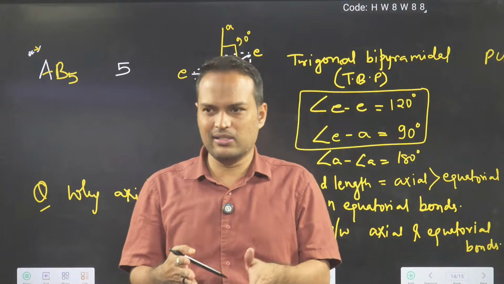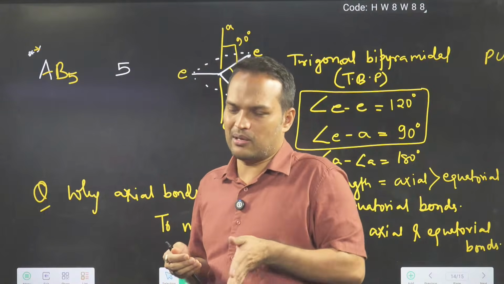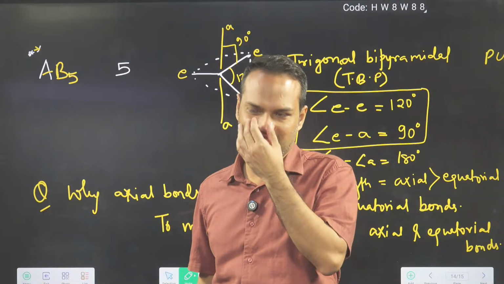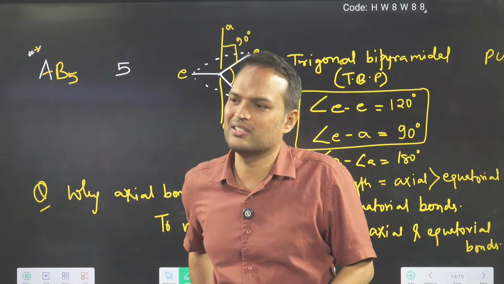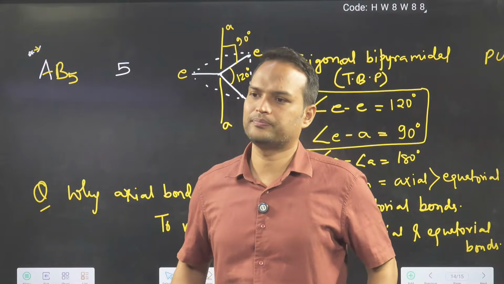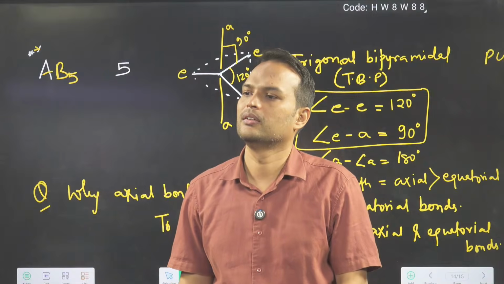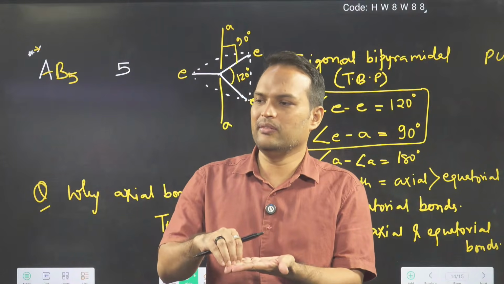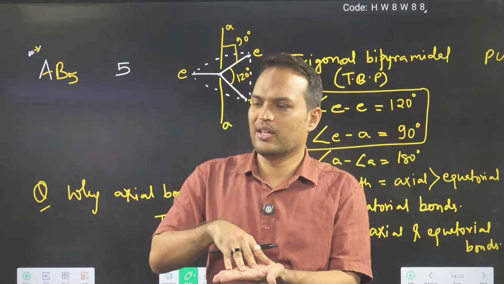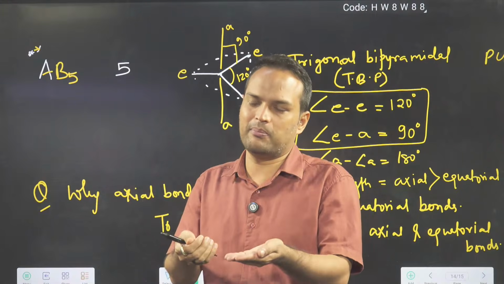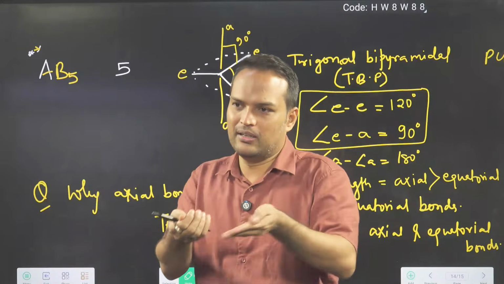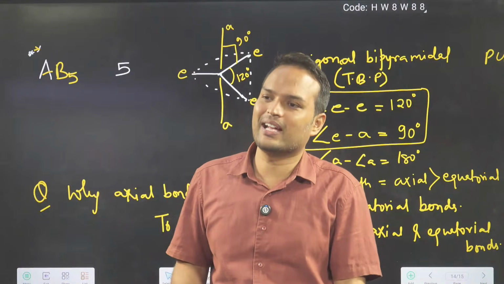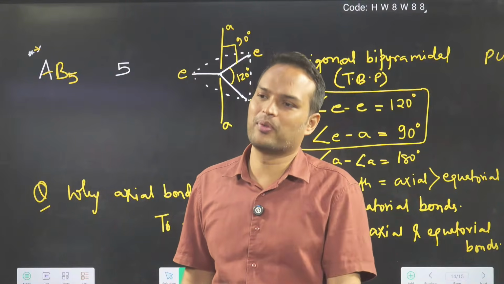Some people sit back, some people sit front. Have you experienced this? Place is for 3 only, they make 4 people sit there, and some people sit a bit front, a bit back. This is only to minimize the problem.